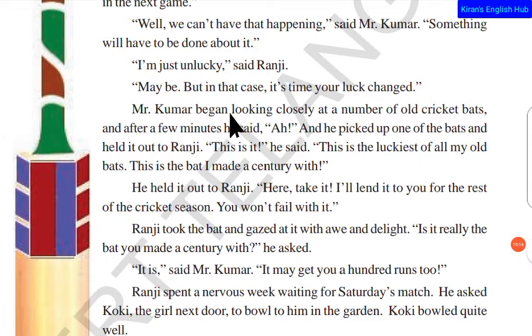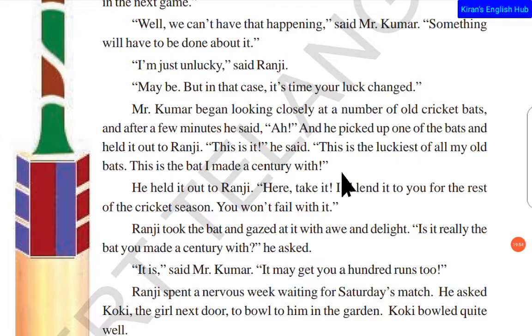Mr. Kumar began looking closely at the number of old cricket bats, and after a few minutes he said, ah, and he picked up one of the bats and held it out to Ranji. That is it, he said, and this is the luckiest of all my old bats. This is the bat I made a century with. So Mr. Kumar wanted to give more encouragement to Ranji, and when Ranji was saying all these things like I'm not playing well, I will be dropped out, Mr. Kumar started looking at the old cricket bats in his shop.